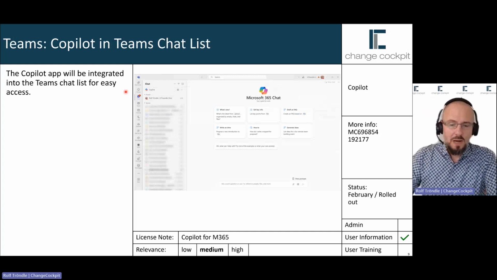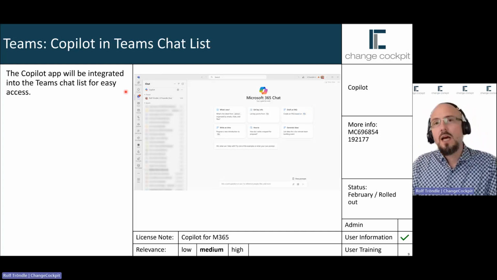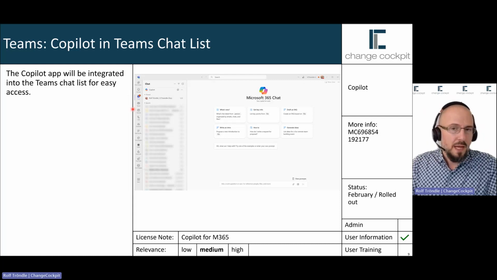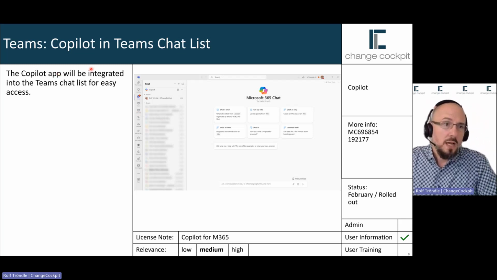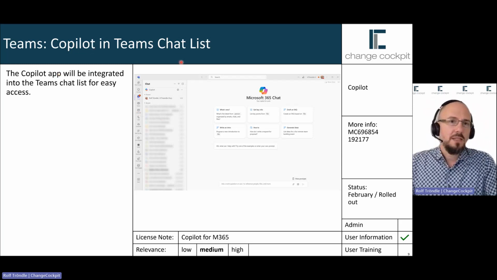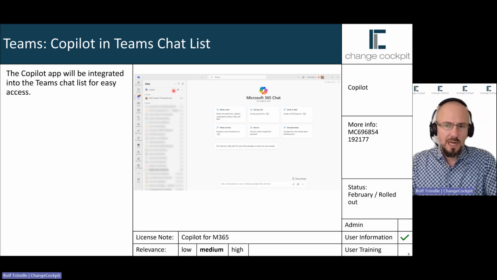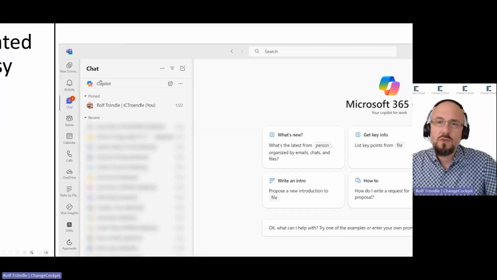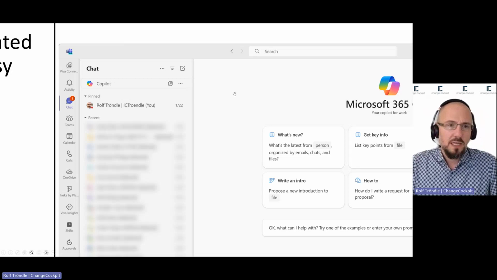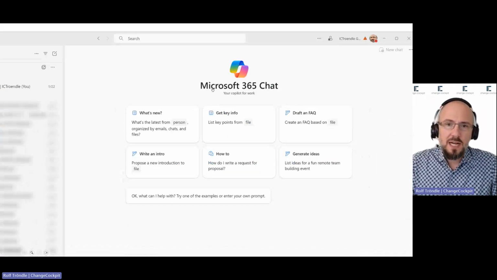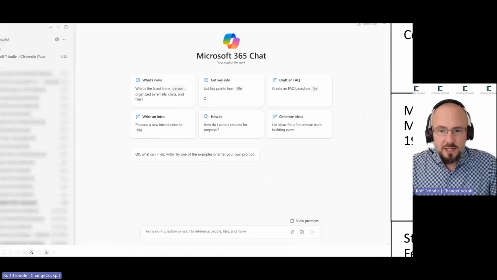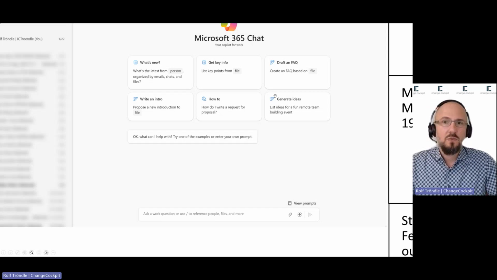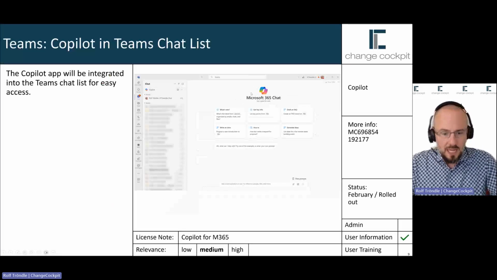Then Teams. Copilot is available in Outlook, in Teams, and in all particular Office applications like Word, Excel, and PowerPoint, and also as a dedicated application. So now switching from Outlook to Teams, Copilot in Teams chat list. Copilot was rolled out or is being rolled out to the Teams chat list. You will find it on top of the Teams chat. It's already available there for some tenants. And there you will find the Copilot for chat experience, where you can start typing right down here, or get some new ideas about what to type or where Copilot could help you.